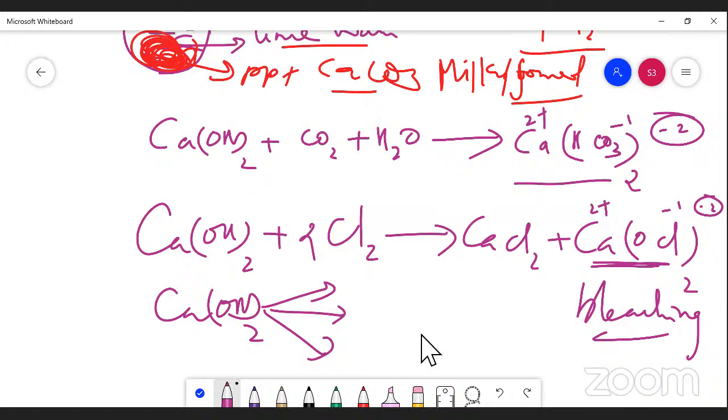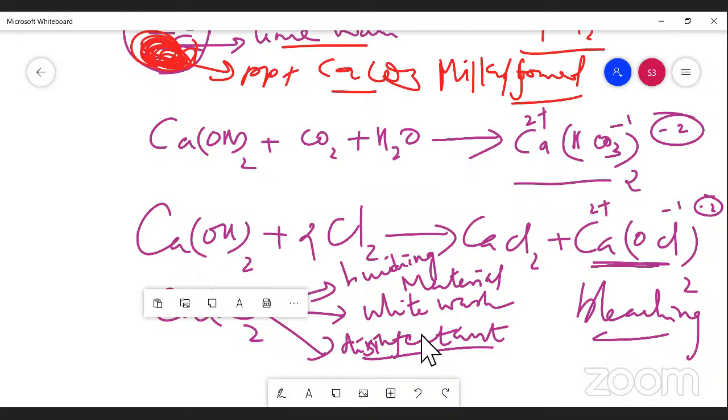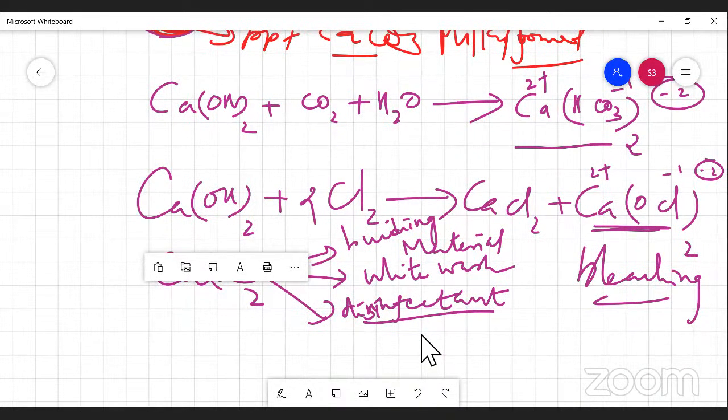So it is used as a building material, for whitewashing purposes, and as a disinfectant. A disinfectant is something that kills the germs in and around our home.